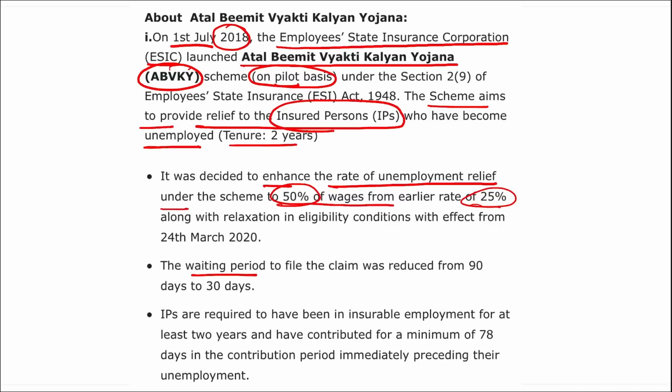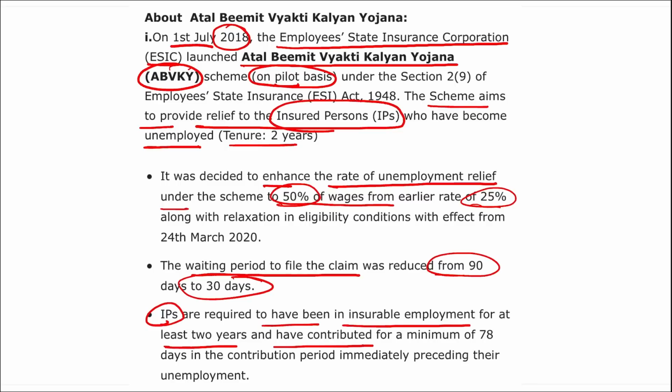Then the waiting period to file the claim was reduced from 90 to just 30 days, and IPs, that is insured persons, are required to have been in insurable employment for at least 2 years and have contributed for a minimum of 78 days in the contribution period immediately preceding their unemployment, right?